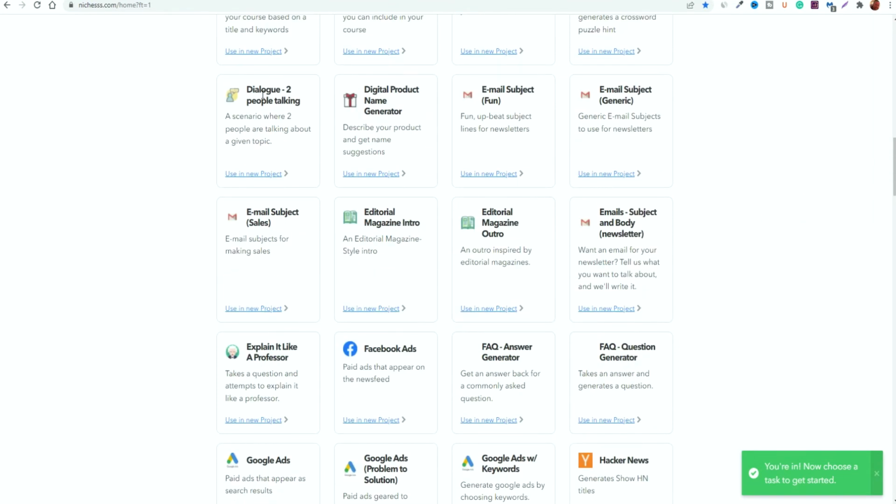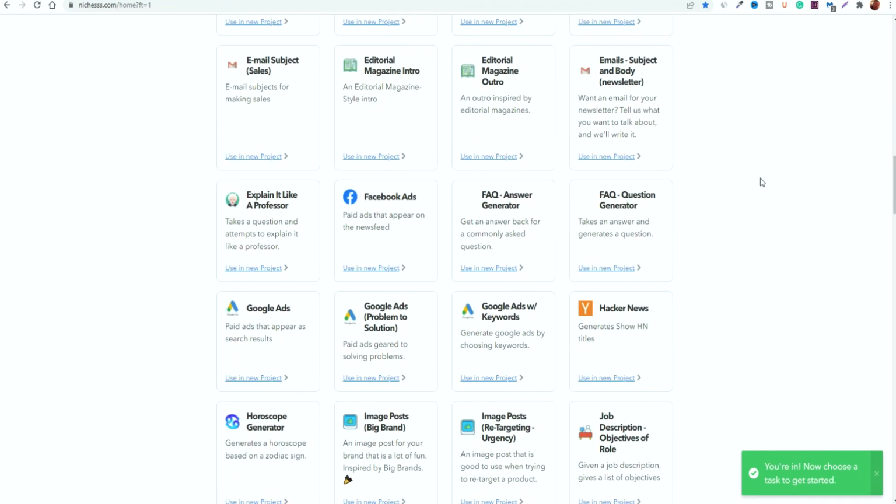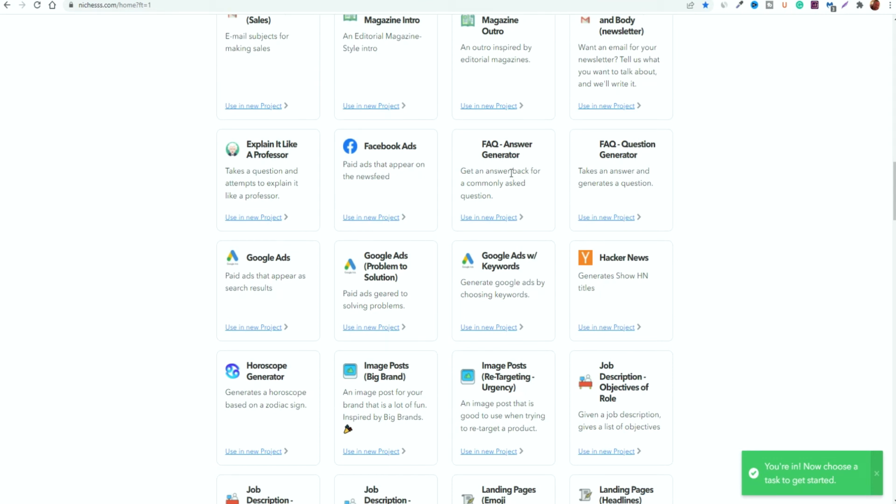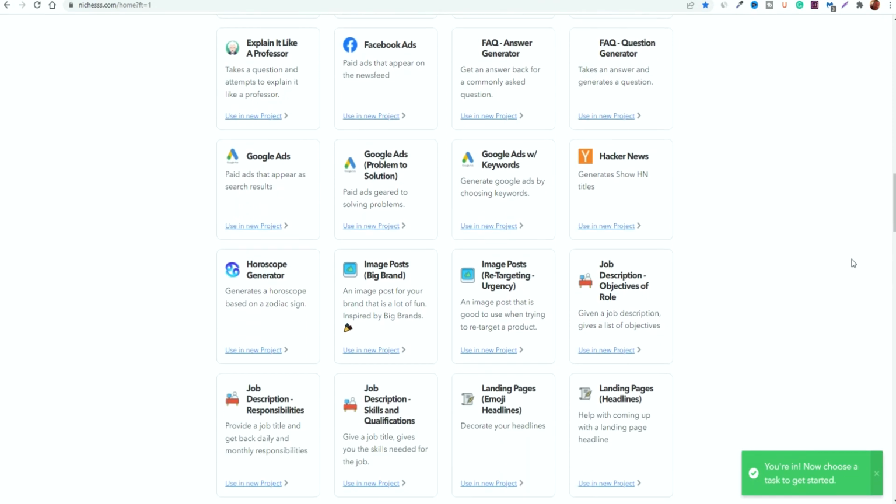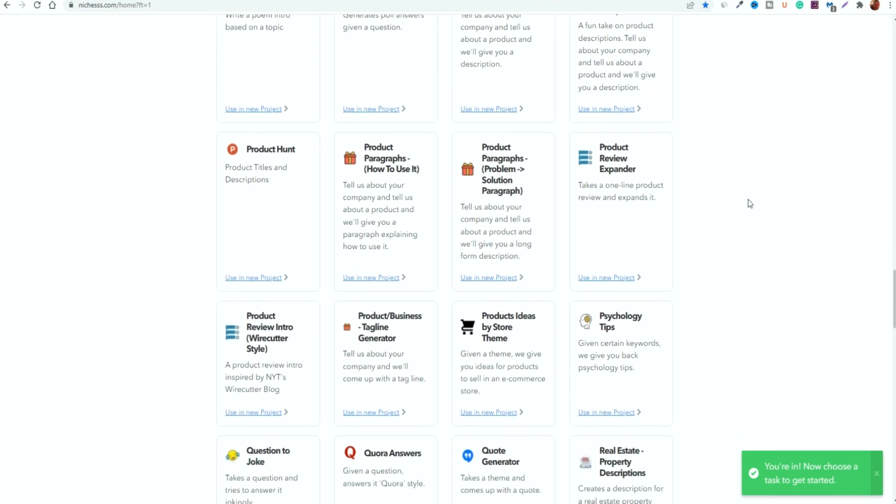You can generate different types of dialogue. It even allows you to create email subject headlines and content copy for your emails and your newsletters. You can even generate questions and answers based off of feedback you get from people's queries and initial feedback. So if people are looking for any answers, you can generate FAQ forums and unique preferences using this tool. There are a lot of really cool features on offer here.